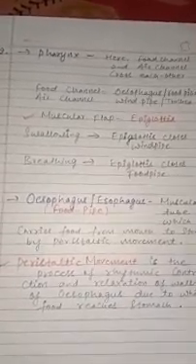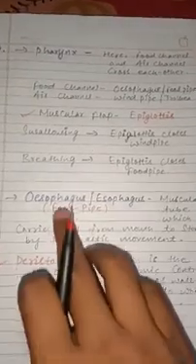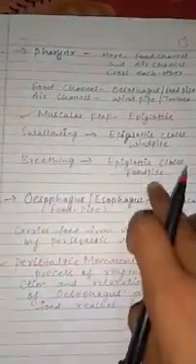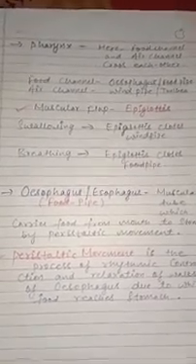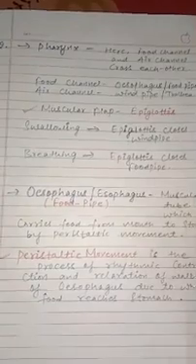As a result, you start coughing or sneezing. While breathing, the epiglottis closes the food pipe so that air does not enter the food pipe. It goes through the windpipe. Okay, I think it's clear till here.